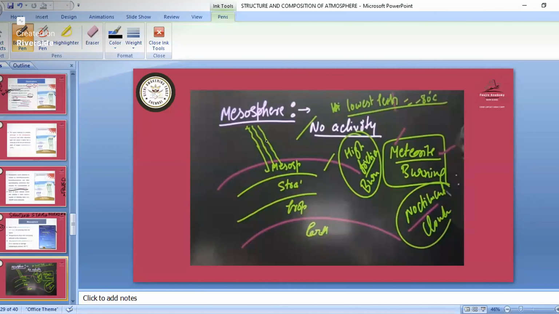In the mesosphere there is mostly no activity, only that burning happens. And why does that burning happen? Because of high friction in this area. That high friction burns up all those meteorites.